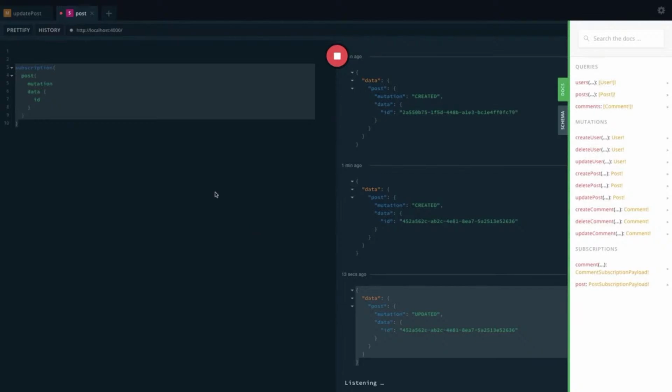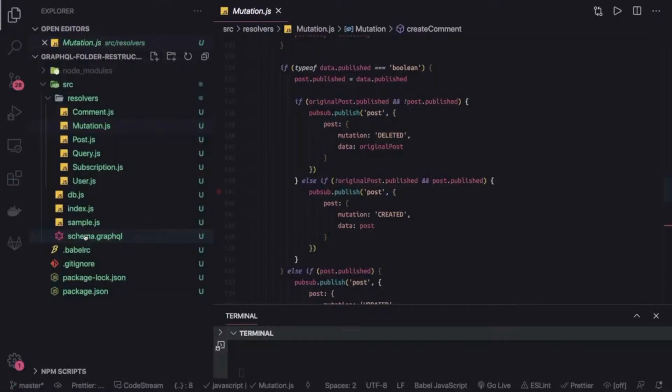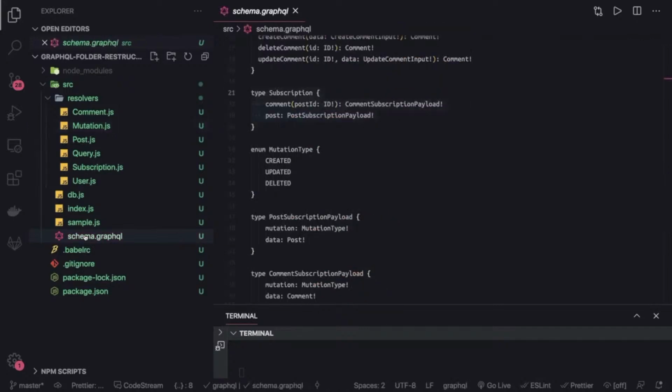Okay, that's it guys about subscription. So we have covered the basic fundamentals like query, mutation, subscription with Yoga GraphQL, and we have covered it with the mock database. Now we can go one step ahead, where we will restructure our modules. We will give a modular structure. We will split this schema for all the different entities, like we have post, comment and user. Every folder can represent a particular entity like user.